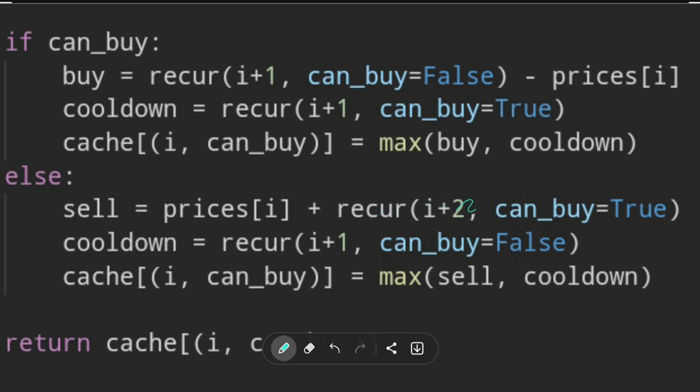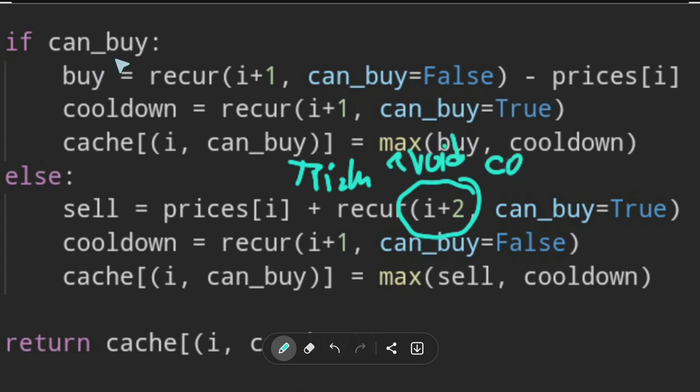So there is no reason to solve for I+1. Because if I sell today, you have to cool down tomorrow on the I+1. And if I add another parameter of if can buy or cannot buy, this would make this super complex because we would now have to deal with 3 states. So this is a trick to avoid a cooldown state. I already have can buy or cannot buy state. I don't want another state.